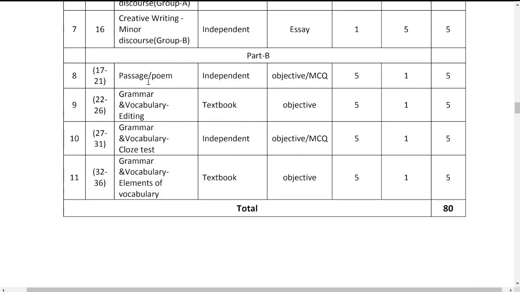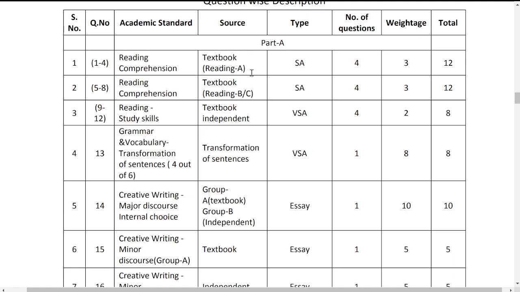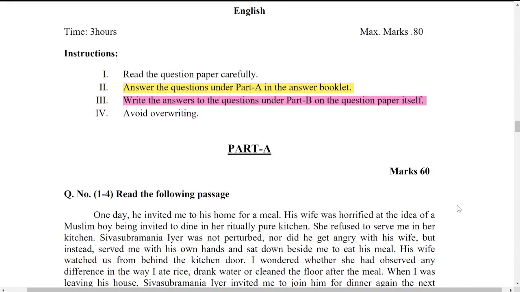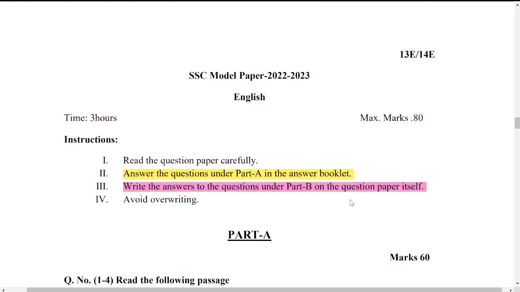Next, coming to part B, we have four sections in part B. One is poem or passage, another one is grammar and vocabulary, another one is grammar vocabulary cloze test, and another one is elements of vocabulary. So in all these cases, the part B section is 20 marks and part A section is 60 marks. So it is altogether 80 marks, my dear students. So this is the paper model that we have. This is a new model.